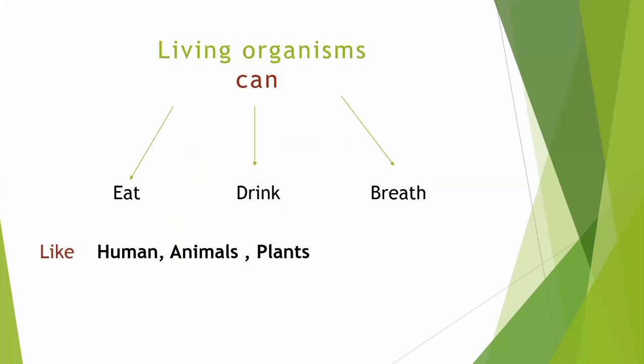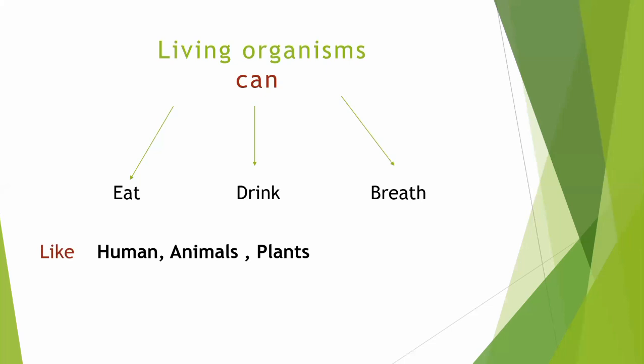First, we want to know the meaning of living organisms. Anything that can eat, drink, and breathe is called a living organism. Like what?